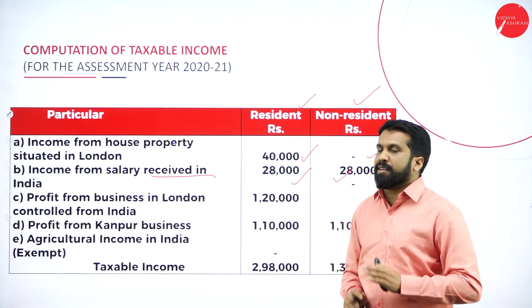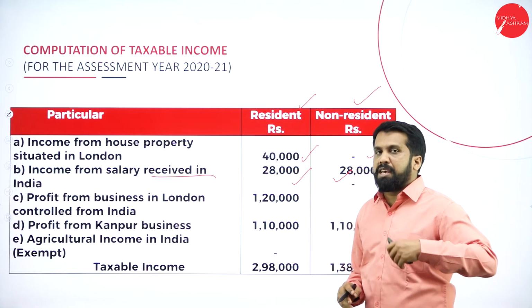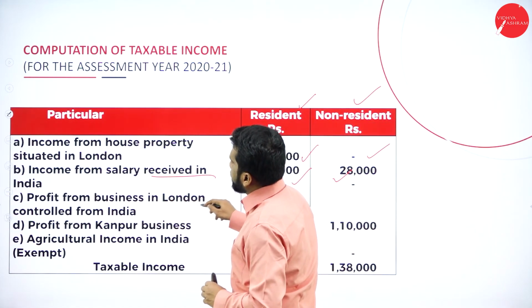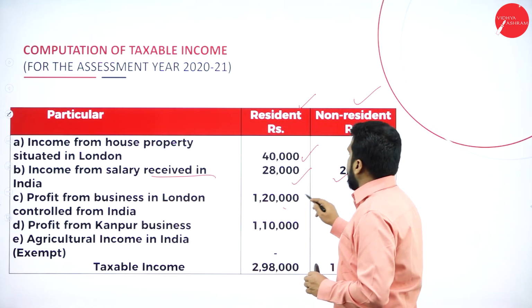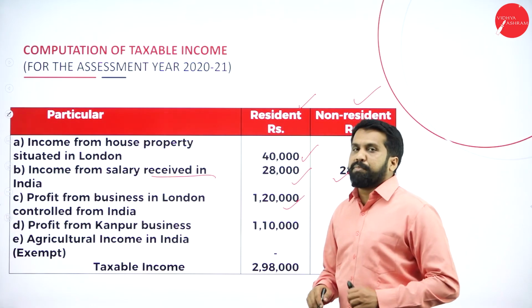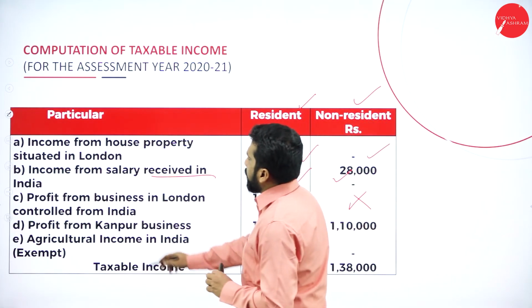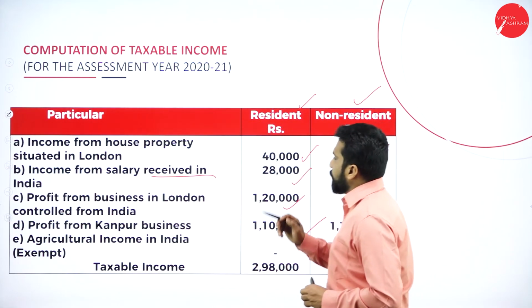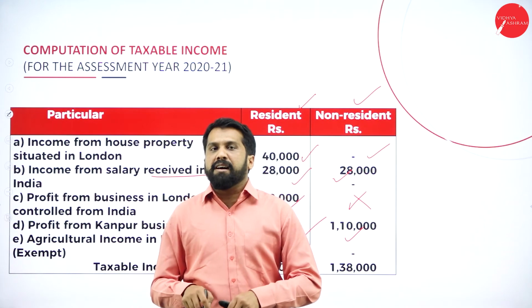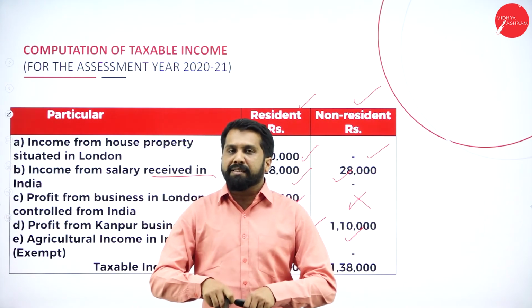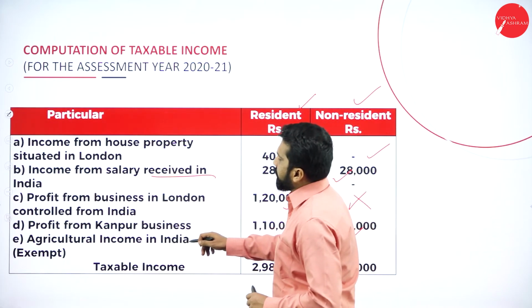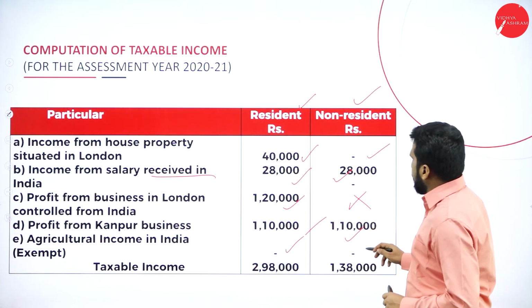Don't look further; for every column, keep filling the amount. Next, profit from business in London, controlled from India: first person taxable, second person not taxable. Profit from Kanpur business: taxable, taxable. Where is Kanpur? It is in India. So where did you earn? Within India. So it is taxable in both cases. Agriculture income in India is exempt, exempt.